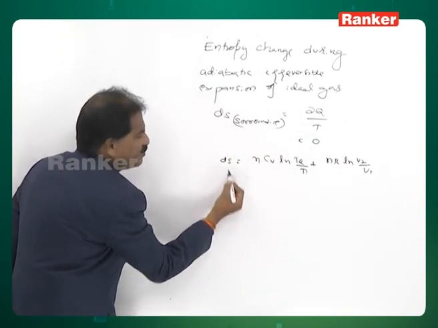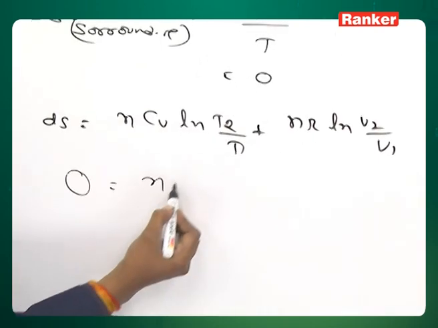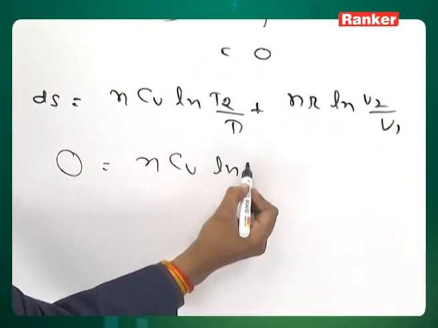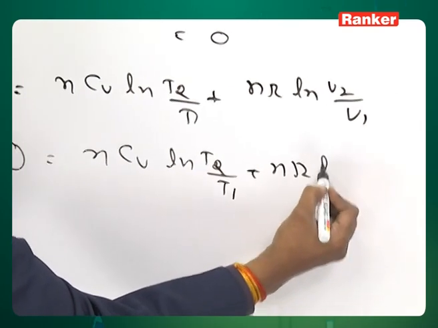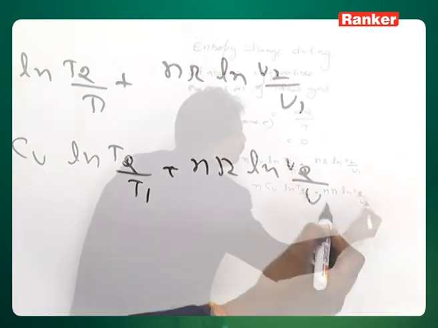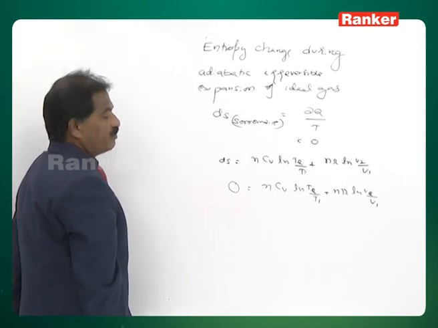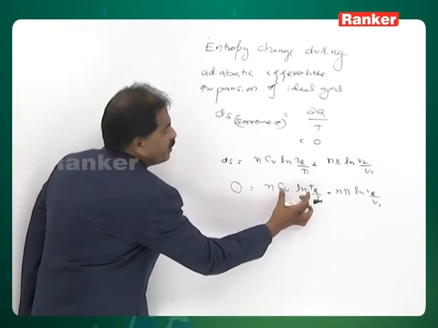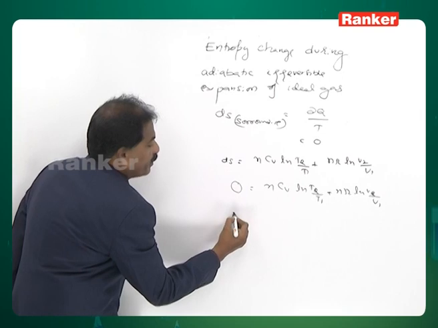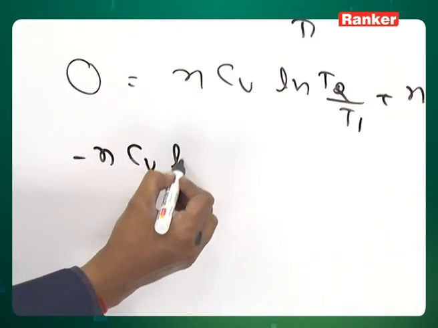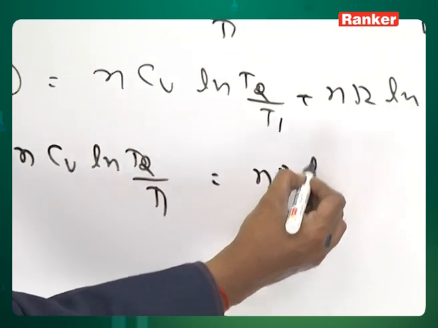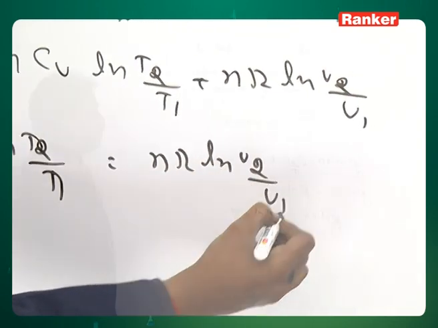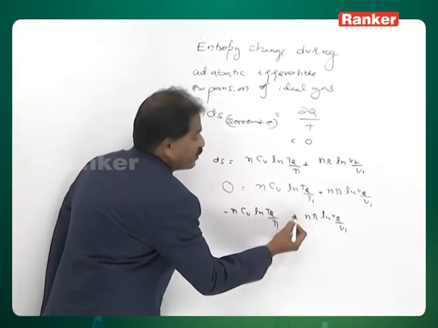Therefore, this term is 0 here. Therefore, 0 is equal to nCv ln T2 by T1 plus nR ln V2 by V1. Bringing one term to this side, it becomes minus nCv ln T2 by T1 is equal to nR ln V2 by V1.